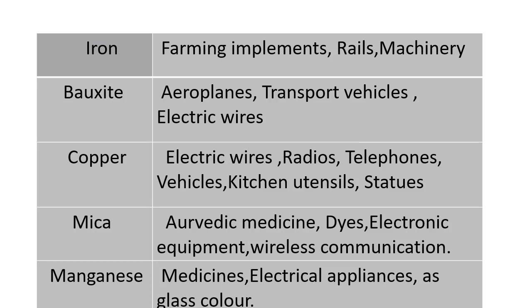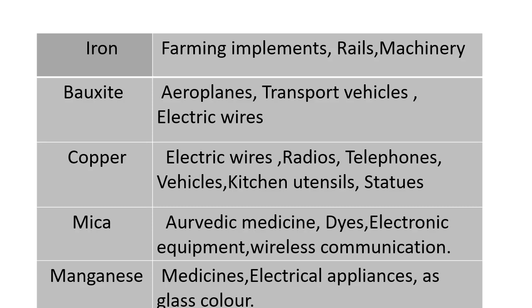Minerals are very useful to us. We use them for various purposes. Some important minerals and their uses we will see now. Iron ore: iron occurring in impure state is called iron ore. Iron ore is used to make farming implements, rails of railway tracks, heavy machinery, etc.